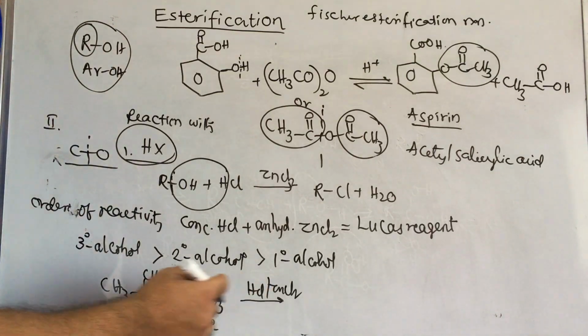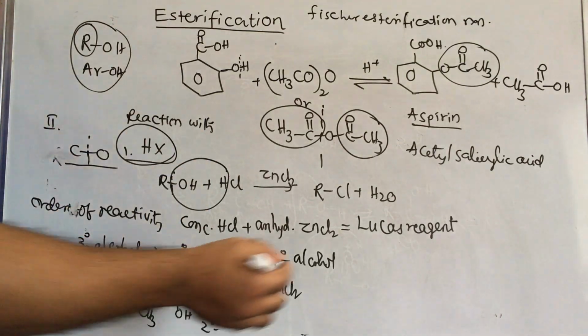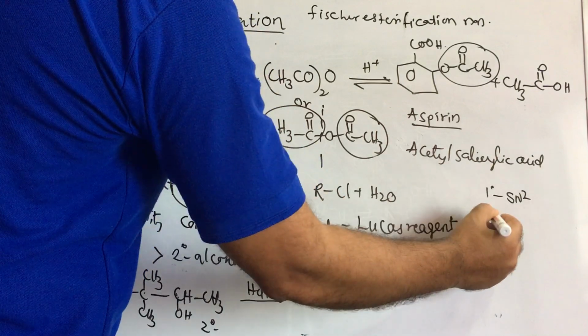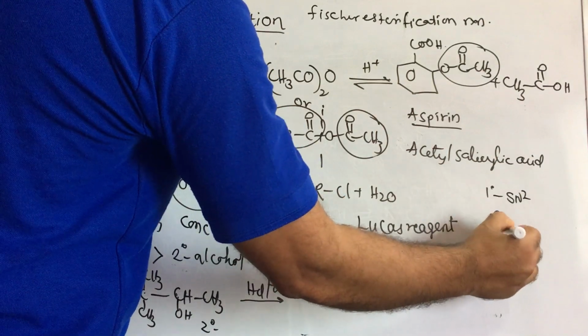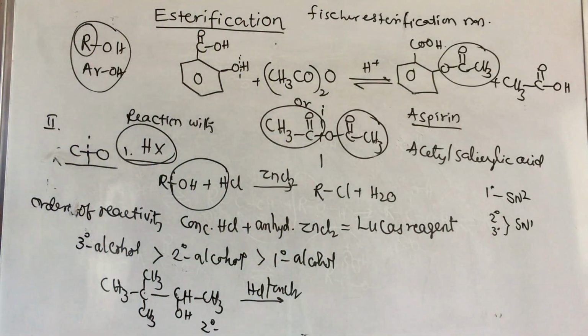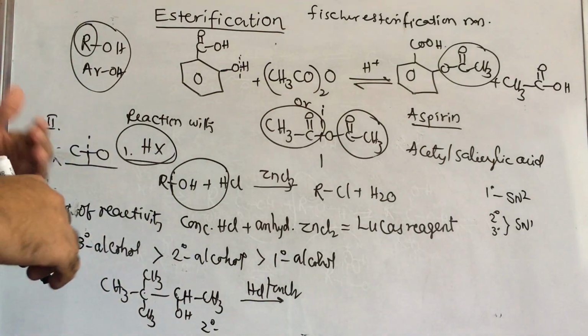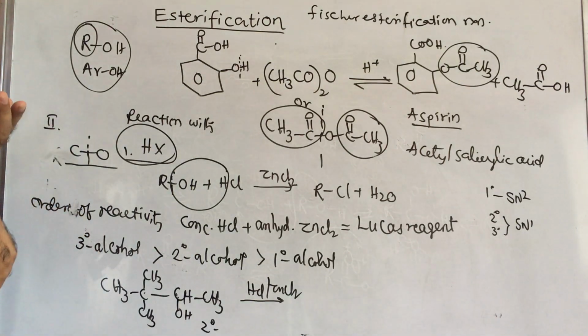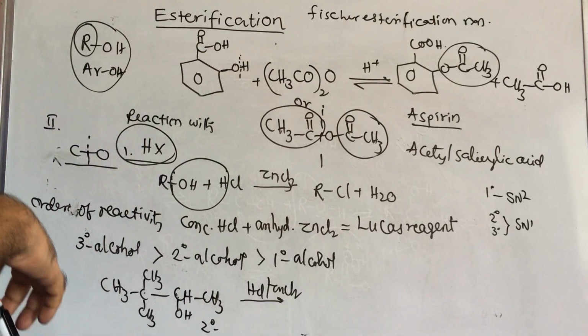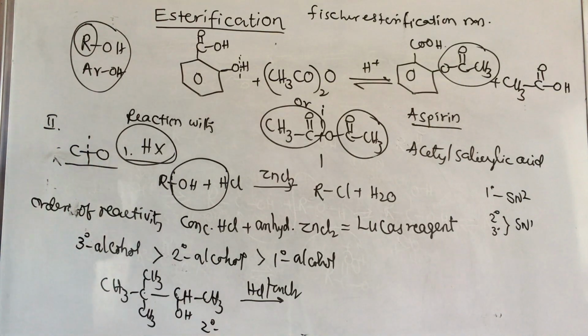This reaction mechanism is generally: primary alcohol undergoes SN2 reaction, secondary and tertiary undergo SN1 reaction, because SN1 reaction depends upon the stability of the carbocation. In the first step it forms the carbocation, in the second step the nucleophile will attack and form the respective product.